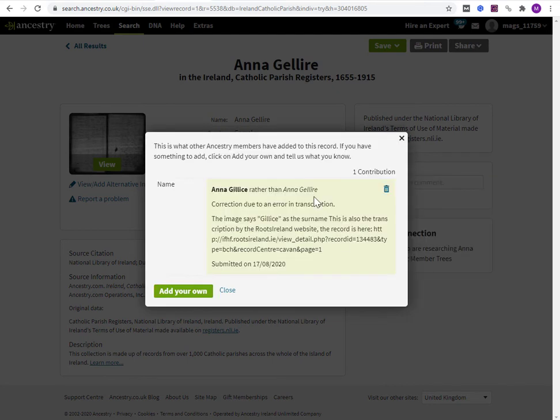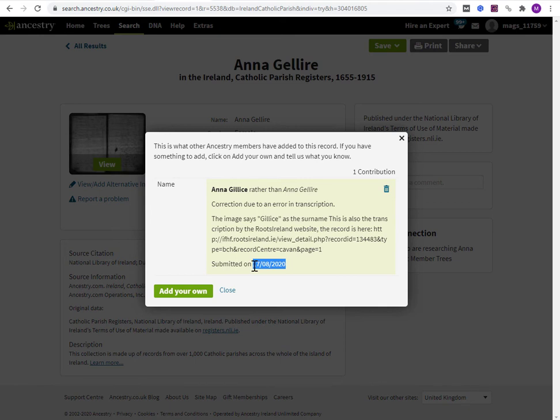Click Apply. This is what other Ancestry members have added to this record. If you have something to add, click on Add Your Own and tell us what you know. That's me. So this isn't another Ancestry member. I was thinking, oh, great minds think alike. Somebody else has put this in.